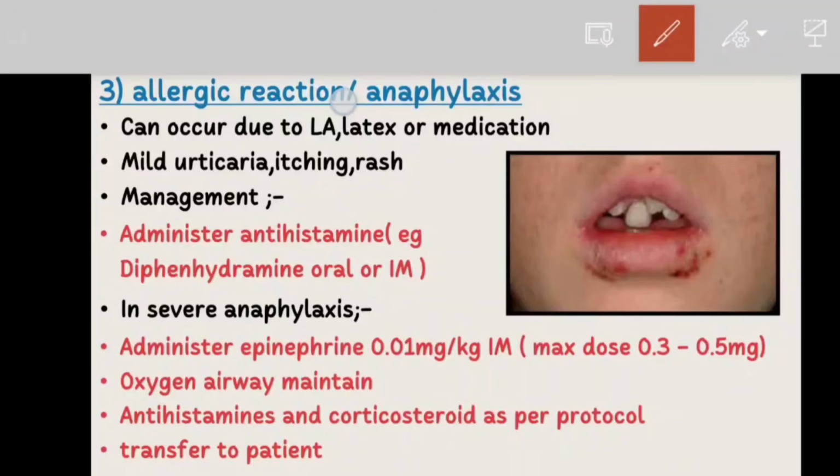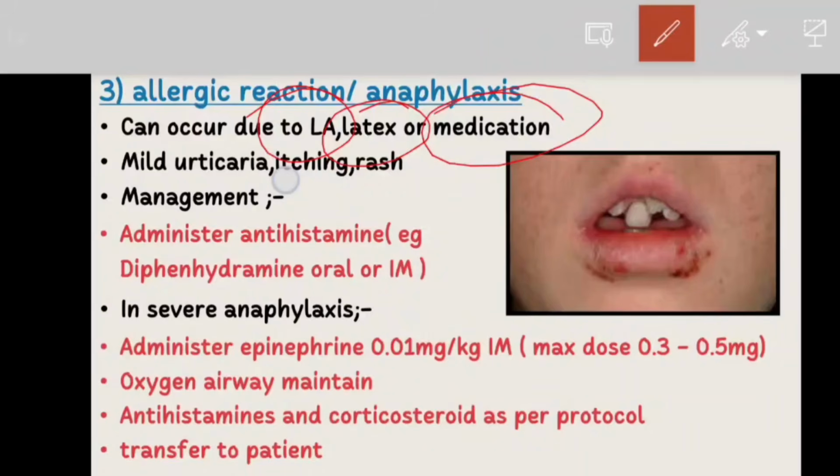So what is an allergic reaction? An allergic reaction is the body's immune response to a substance that is considered harmful. In a dental clinic, it may occur due to local anesthesia, latex gloves, or medication. For example, imagine a 6-year-old child receives a local anesthetic injection. After a few minutes, red rashes appear on the skin and the child starts scratching because of the itching. This is a mild allergic reaction. But if the child suddenly develops difficulty in breathing and severe swelling, it becomes anaphylaxis, which is a life-threatening emergency. Okay.